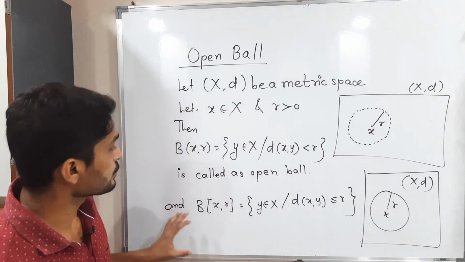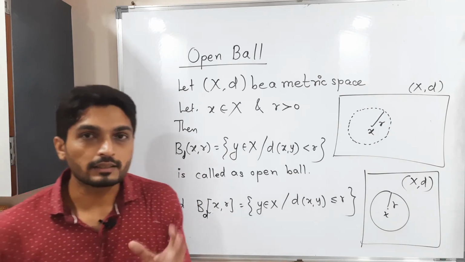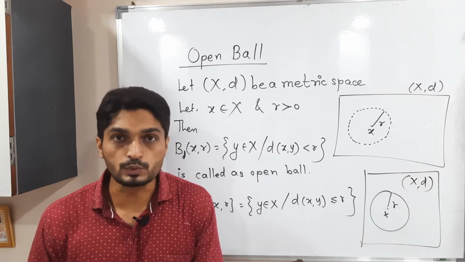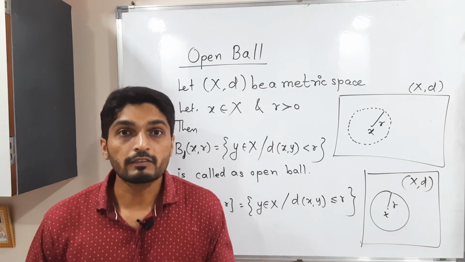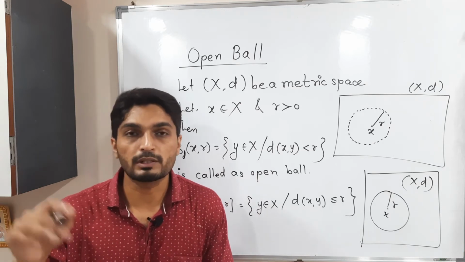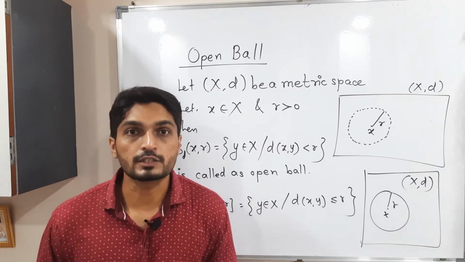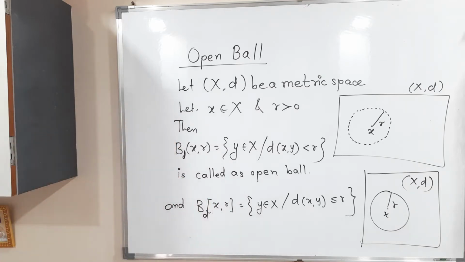So these two definitions we have. Most of the time we write d also, since d denotes the metric which we have used. If you change the metric, the definitions and diagrams of the open and closed ball can change, so that's why normally we write d also. Make a screenshot of it, and after that we will discuss a few examples of open balls.